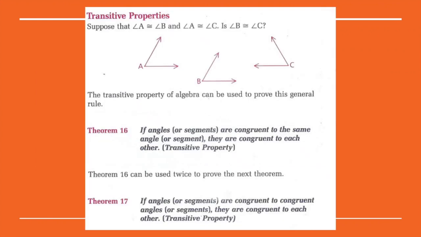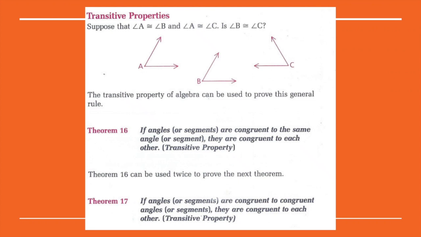This is the transitive property. Suppose that angle A is congruent to angle B and angle A is congruent to angle C. Is angle B congruent to angle C? The transitive property of algebra can be used to prove this general rule. Here's Theorem 16. If angles or segments are congruent to the same angle or segment, they are congruent to each other. Transitive property.